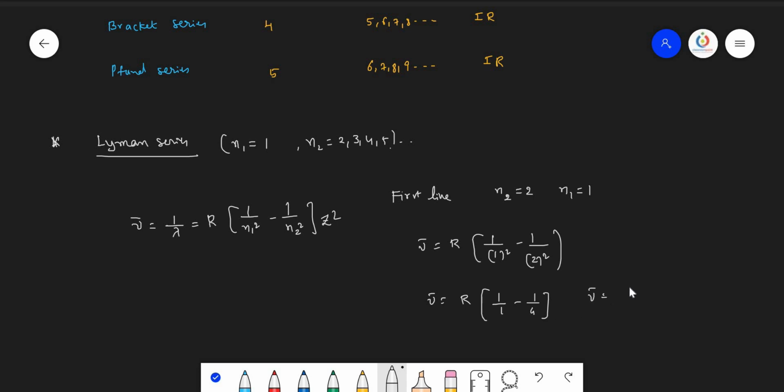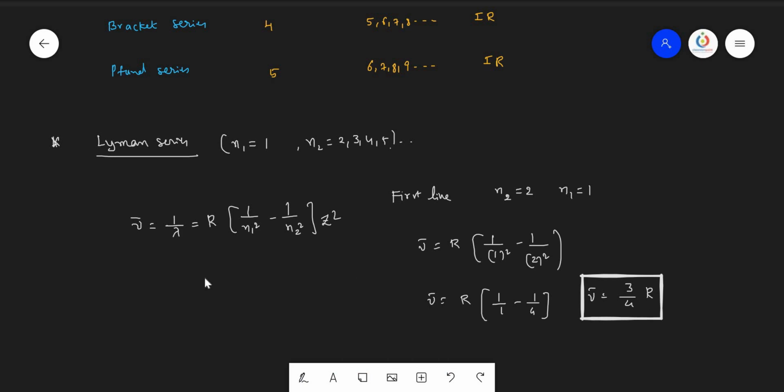So nu bar becomes 3/4 of R. This R value, do not try to substitute every time. Just wait till the problem is solved. In the last step you can cancel the R values. In most cases it is easy to cancel the R values, so I request you not to introduce the R value at the start itself.